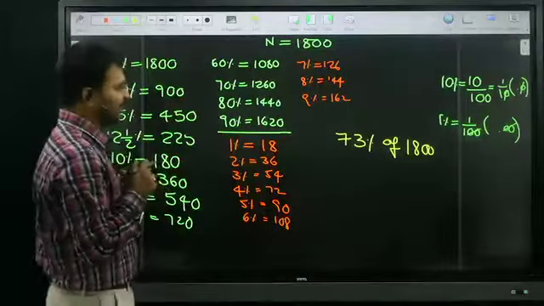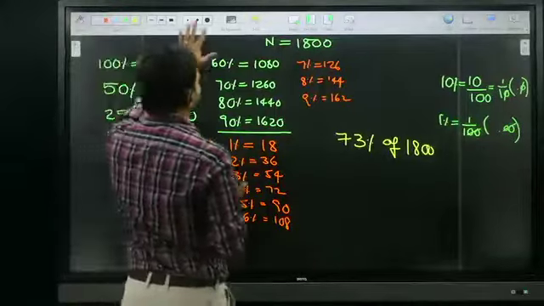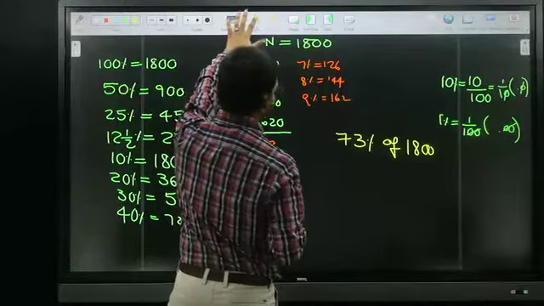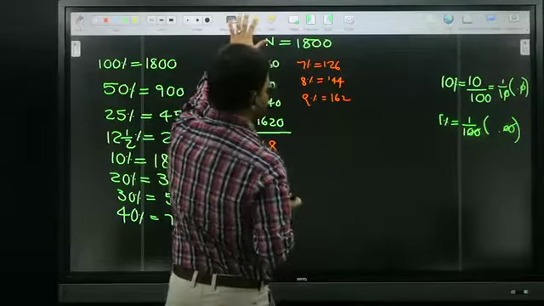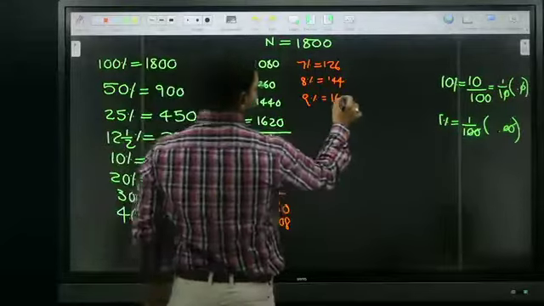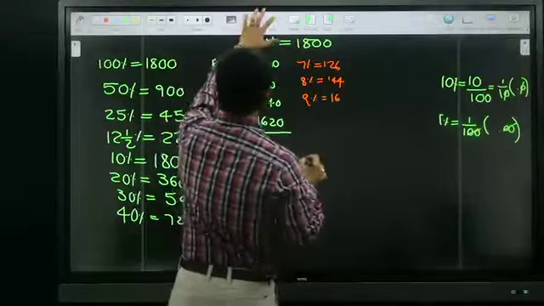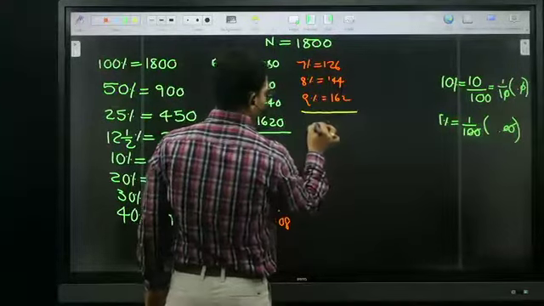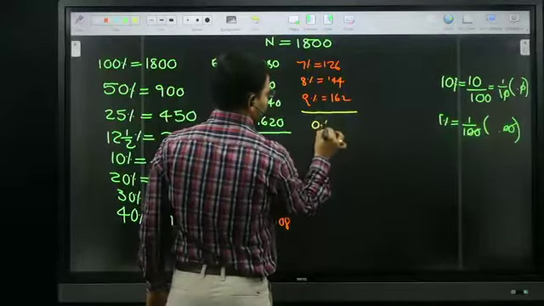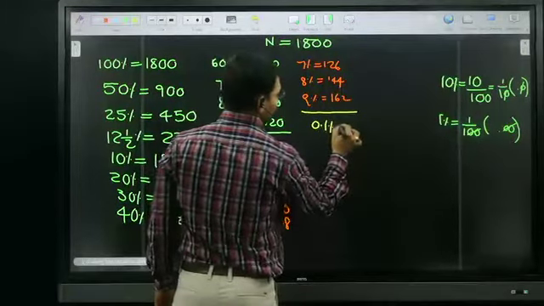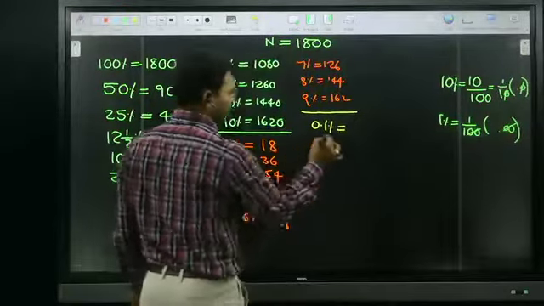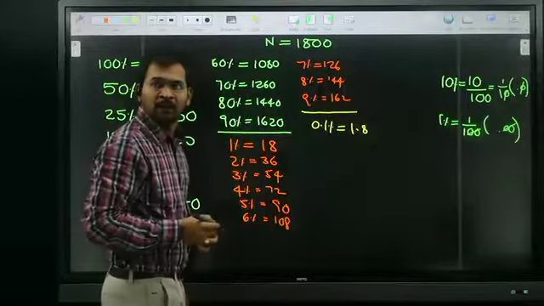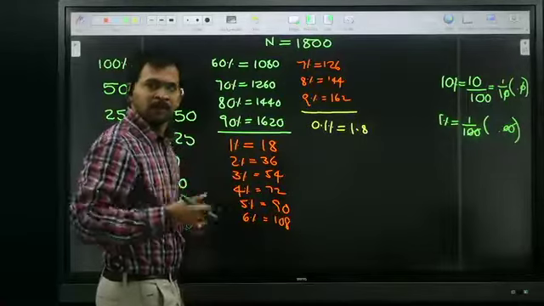Definitely. So I will move a little bit forward. Just observe carefully here. 0.1% is nothing but what? 1.8.